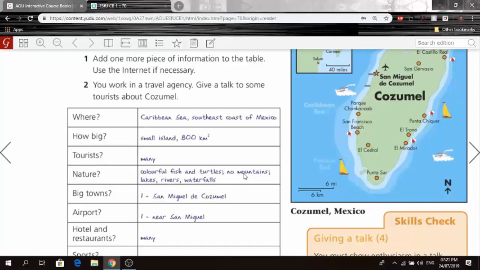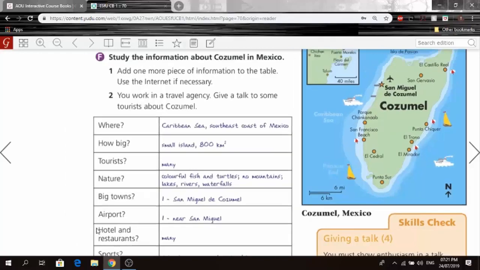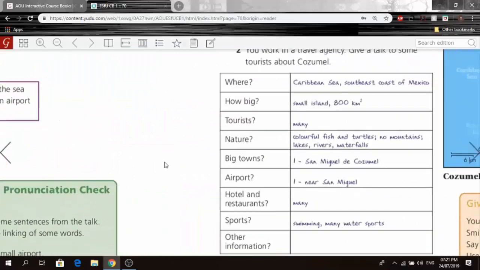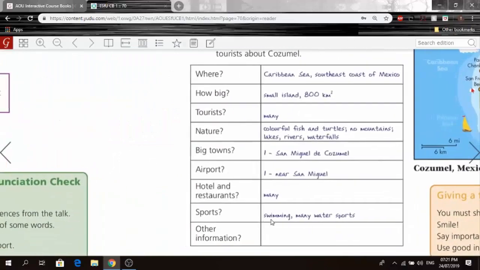However, there are no mountains, lakes, rivers, waterfalls. We have big towns. One is San Miguel de Cozumel. Okay. Does it have an airport? One near San Miguel. Okay, so near the big town. Hotels and restaurants, many. Sports, swimming, many water sports. And other information, we'll just leave that blank for now.